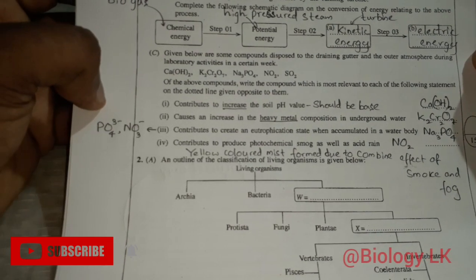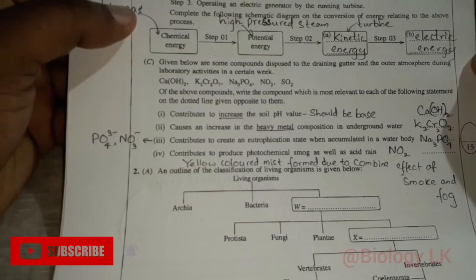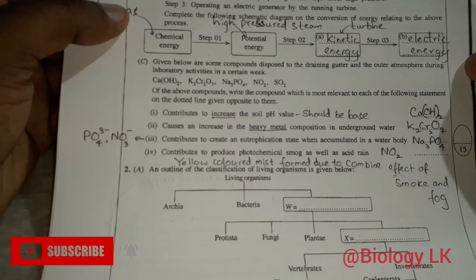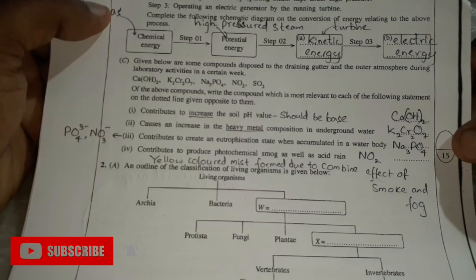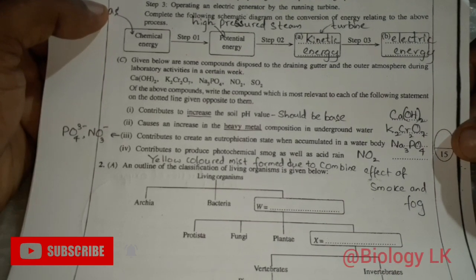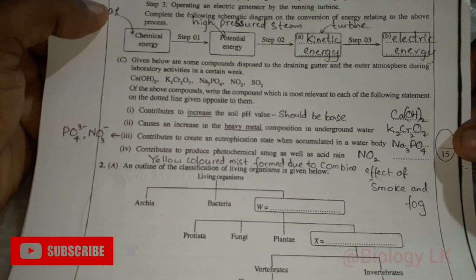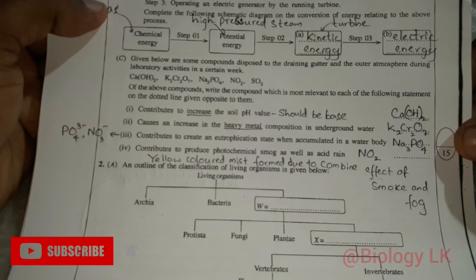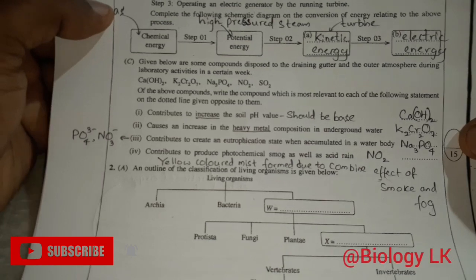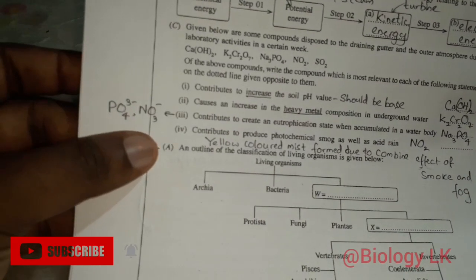And the next question: contributes to creating a eutrophic state, eutrophication, when accumulated in water. What they are asking over here is that among these 5 chemicals there are some which could cause eutrophication. Eutrophication is mainly because of 2 types of ions.